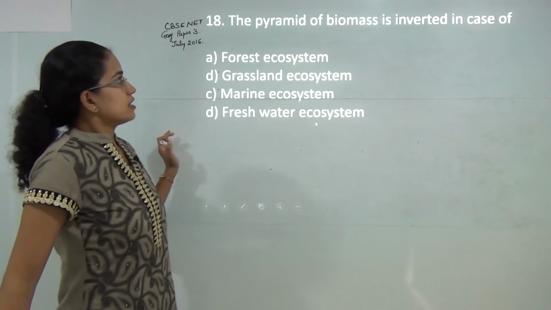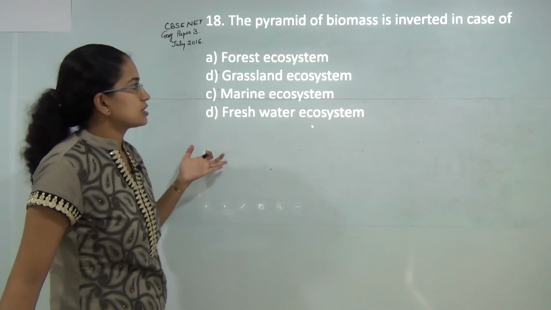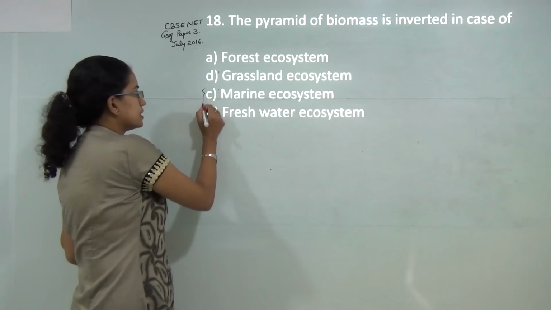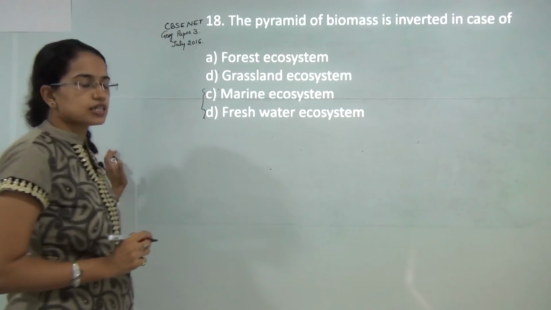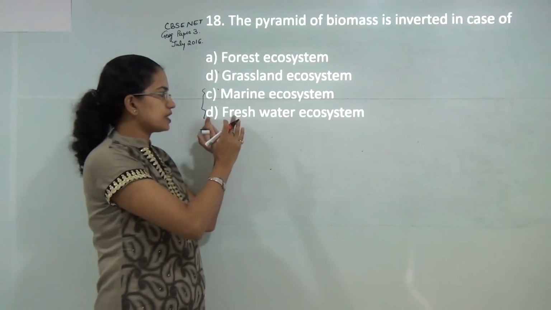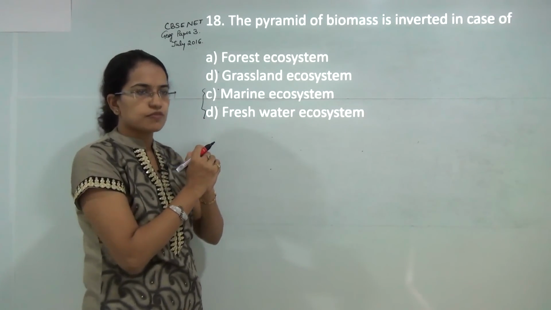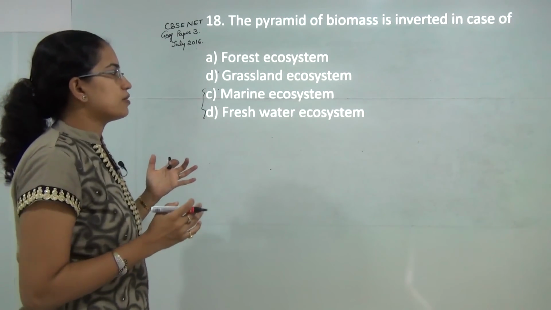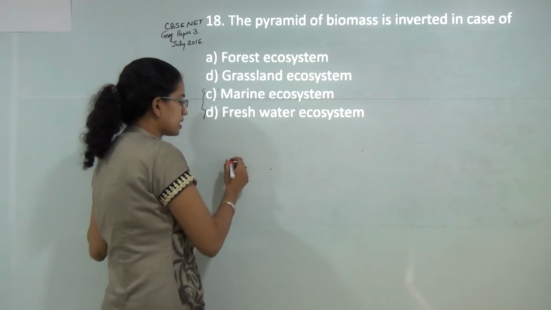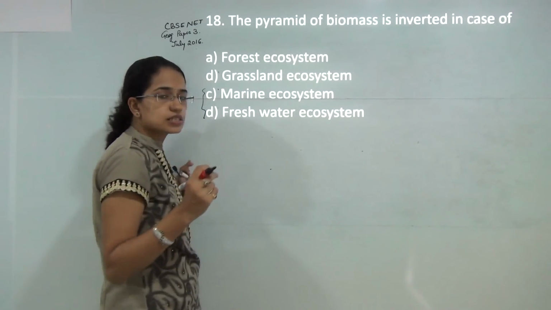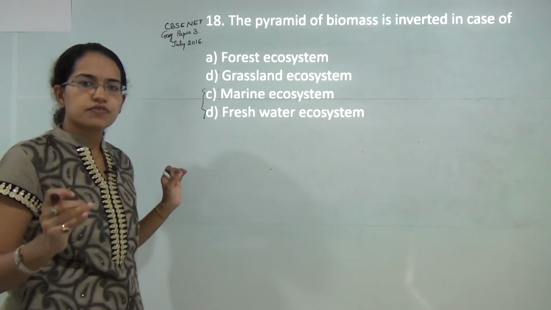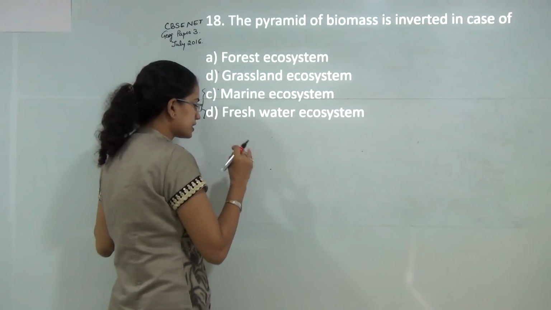Next, now this question, the pyramid of biomass is inverted in case of C and D, both would be the correct option here, because in any aquatic ecosystem, the pyramid of biomass would be inverted. What we are trying to understand is the biomass at a given point of time, or at a given instance.